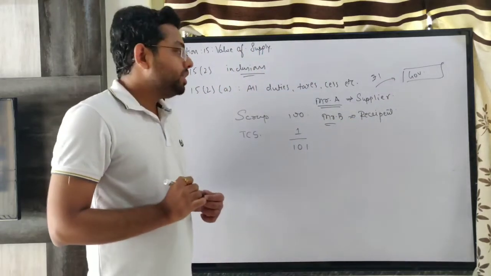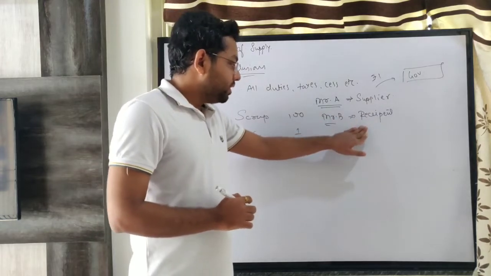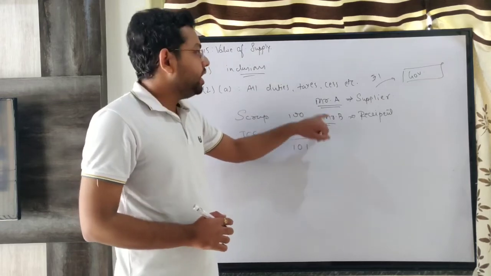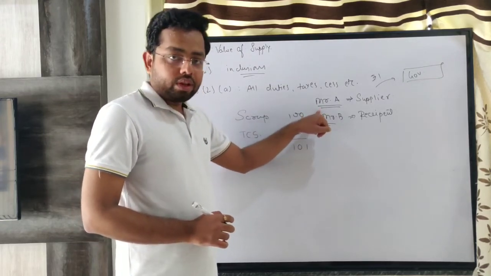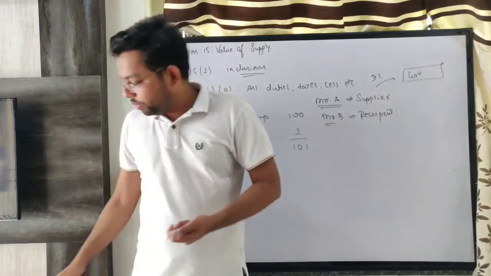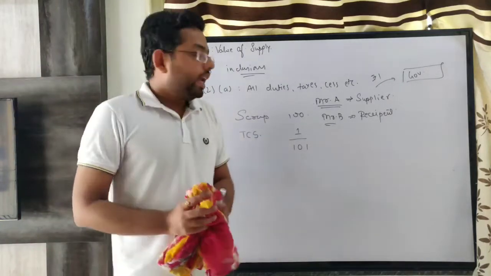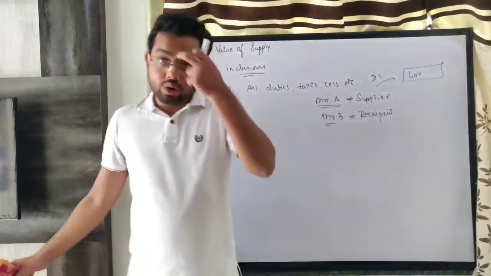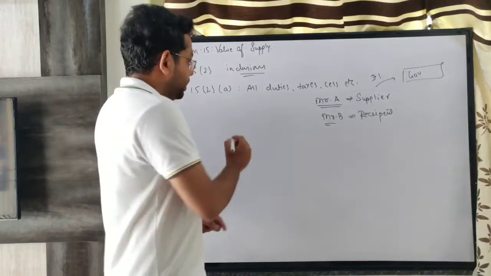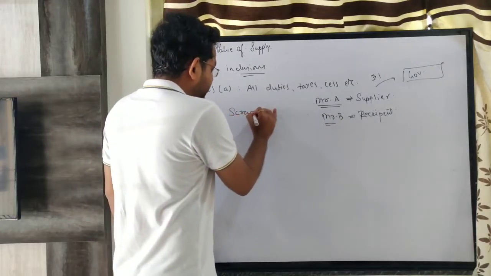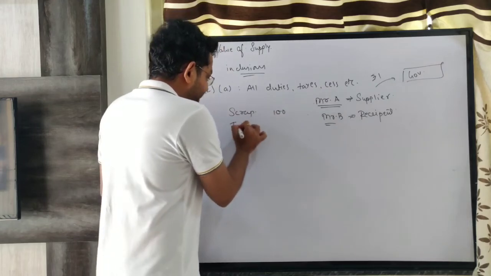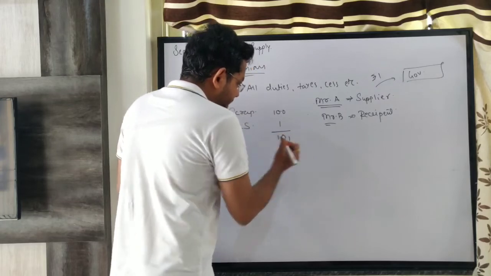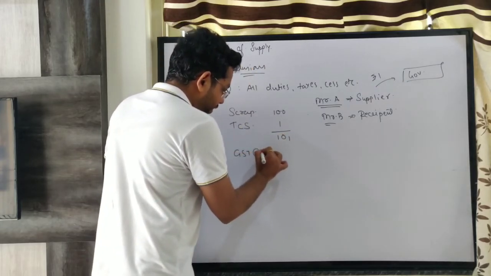That means Mr. B will get credit for that 1 rupee. So this is one type of tax which was to be paid by Mr. B and is now paid by Mr. A. So what happened in the law is that in December a circular was issued that TCS shall be included in the value of supply. Say you are selling scrap for rupees 100, you collect 1 rupee as TCS, and on 101 you charge GST at the rate of say 18%.